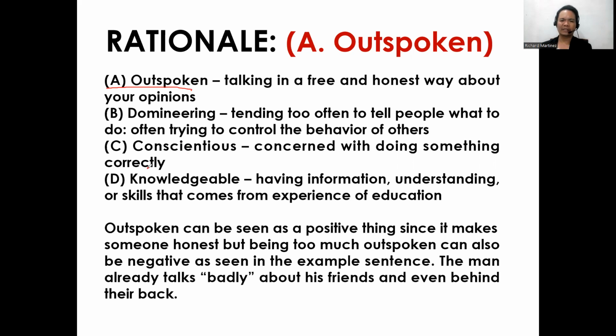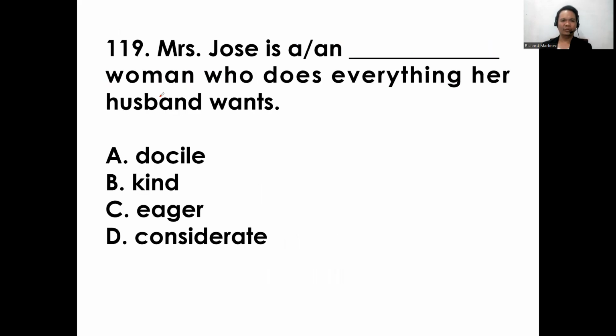So outspoken can be seen as a positive thing since it makes someone honest, but being too outspoken can also be negative as seen in the example sentence. The man already talked badly about his friends, even behind their back. So the answer is letter A. All right, so let's proceed to item 119. Mrs. Jose is a blank woman who does everything her husband wants. A, docile; B, kind; C, eager; D, considerate.